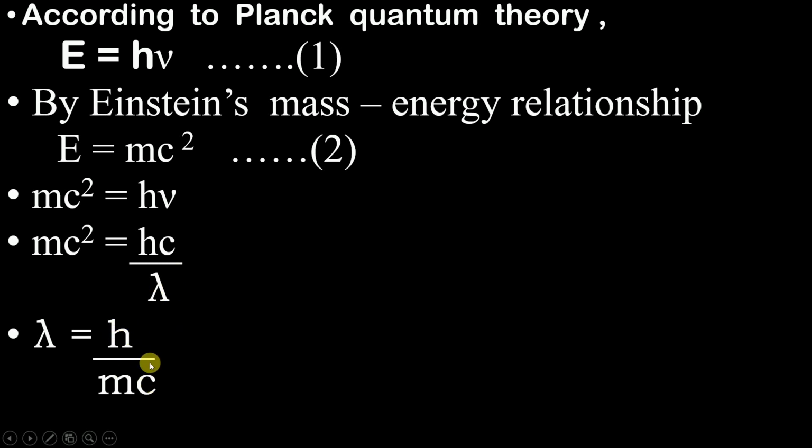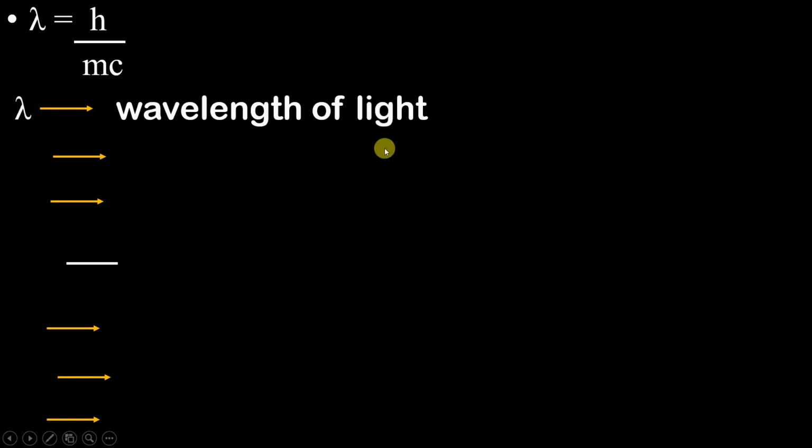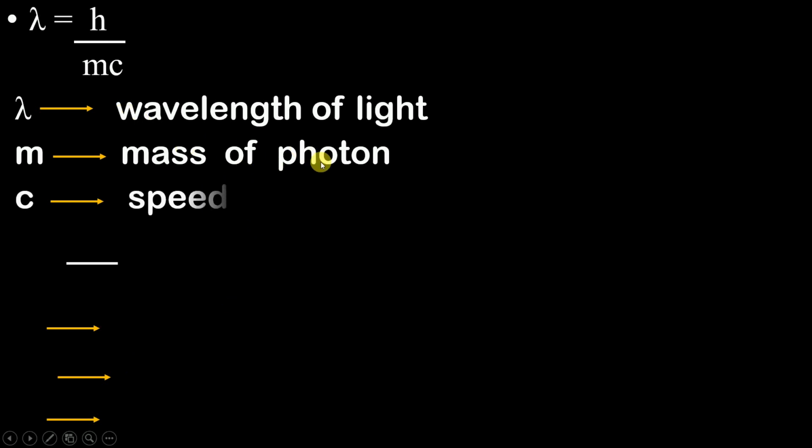Okay, so now just consider this formula, lambda is equal to h upon mc, where this lambda is nothing but the wavelength of light, this m is nothing but the mass of the photon, and this c is nothing but the speed of light.